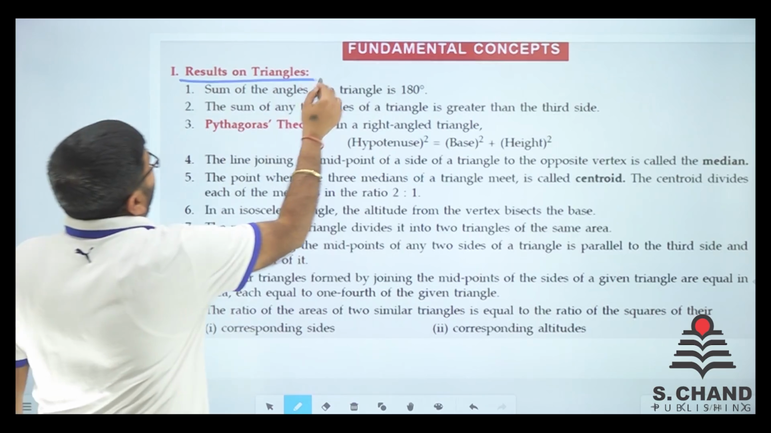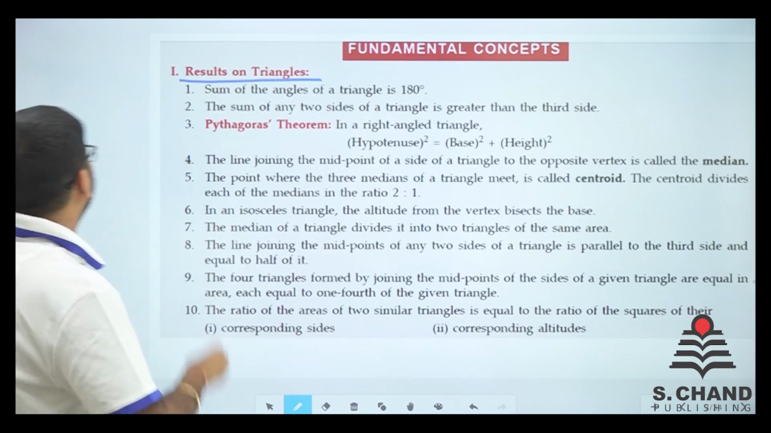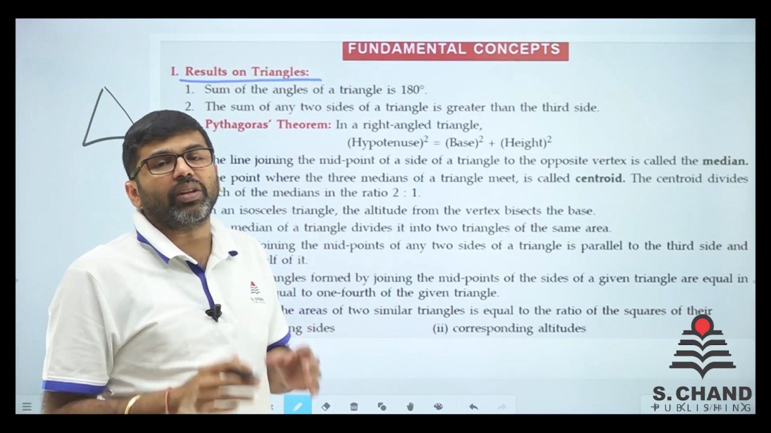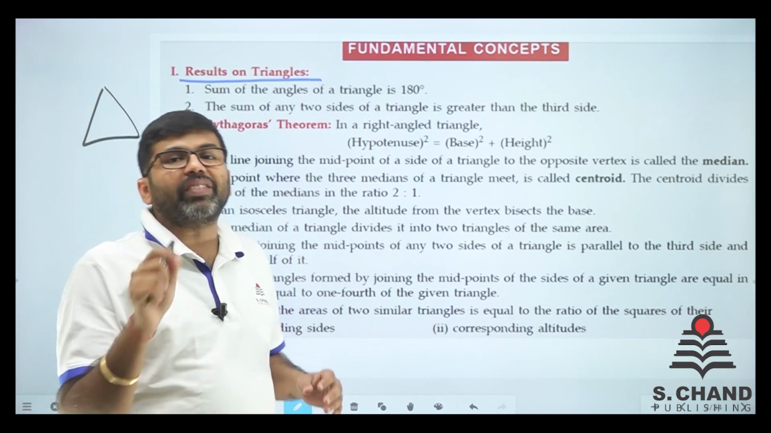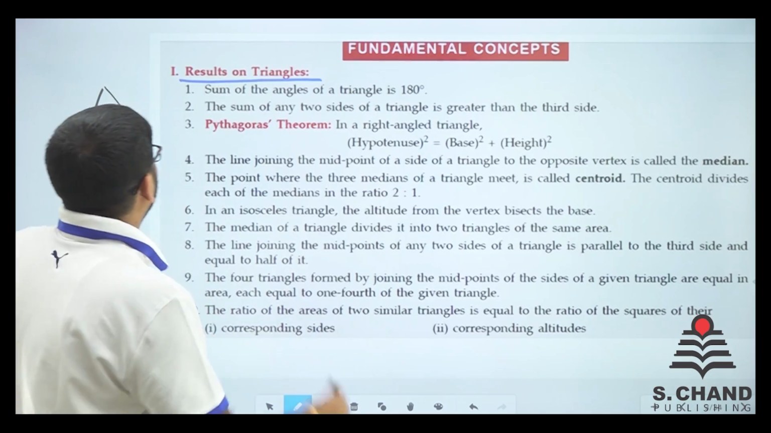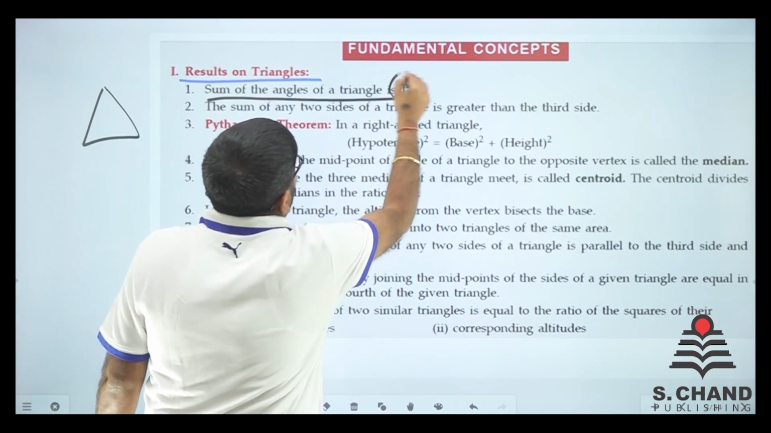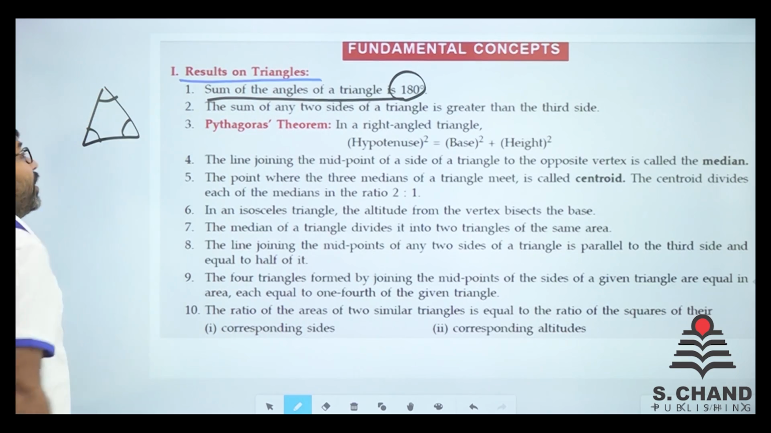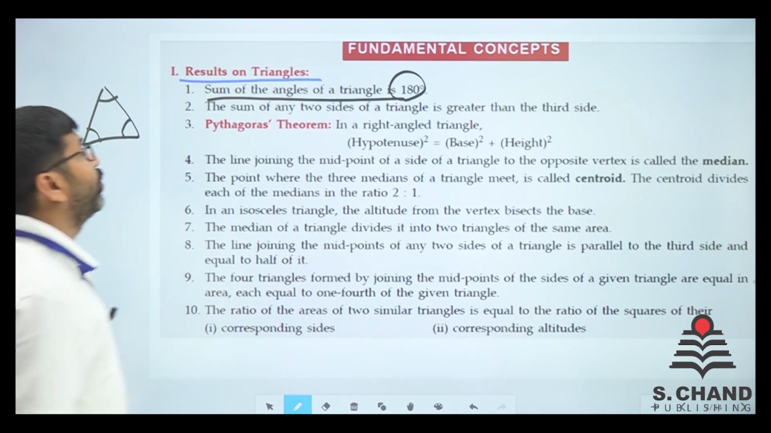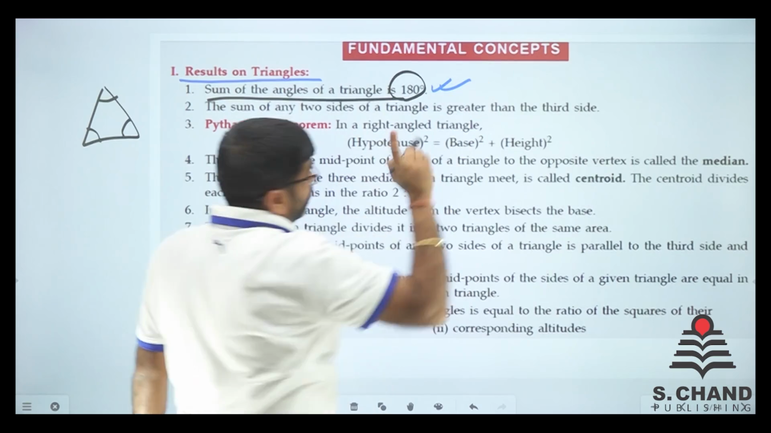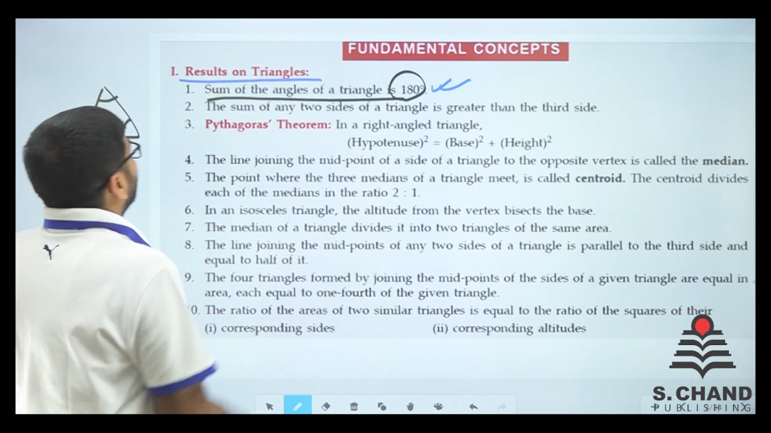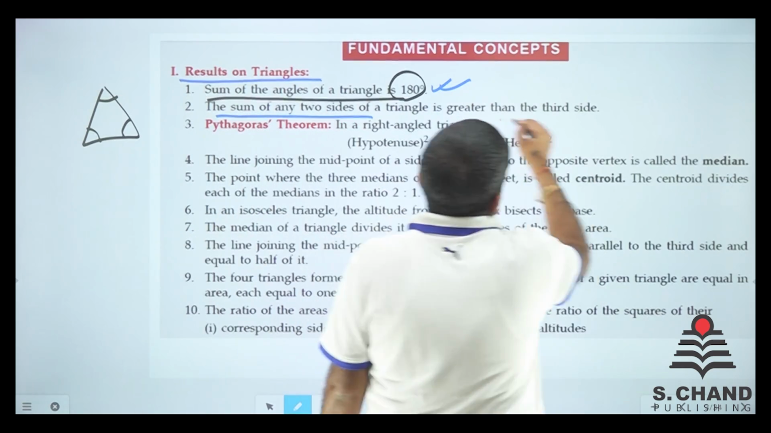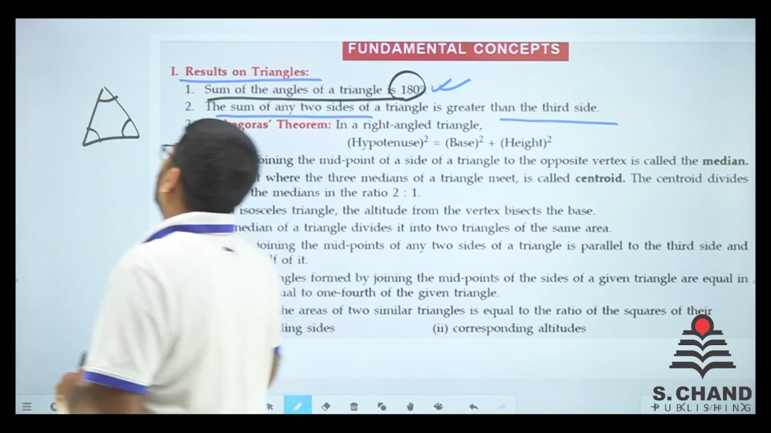So, results on triangles. What is a triangle? A triangle is basically a single figure with three sides, bounded by three straight lines. The sum of the angles is always 180 degrees. So when you add all the angles inside it, it will be 180 degrees. That is very important. You must remember it. The sum of any two sides of a triangle is greater than the third one. For sure, it will be there.